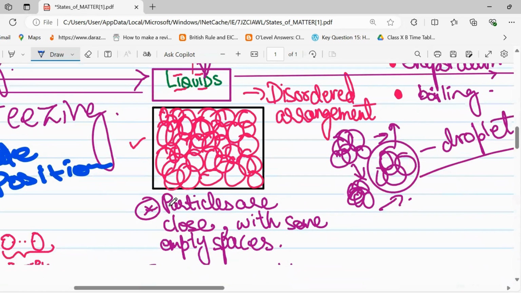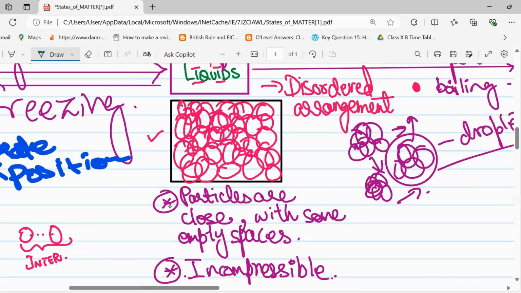Now let's go on to liquid. In liquid, the particles are not arranged in an order, and they are in layers. They slide over each other in layers. For example, this is a layer and this is a layer, and this whole layer will move over there.